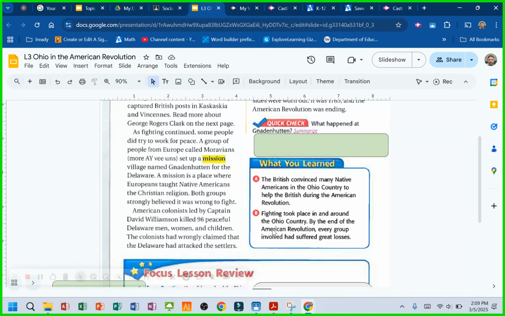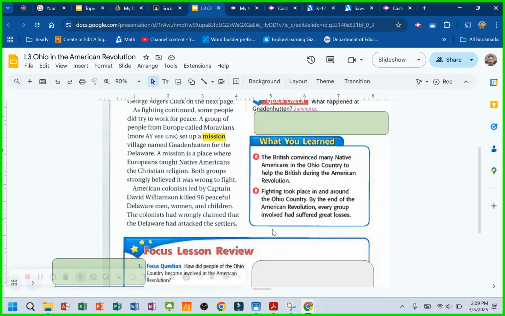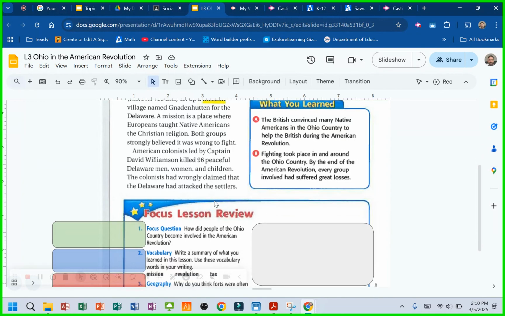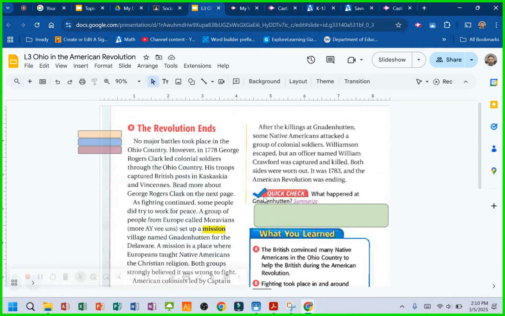A mission is a place where Europeans taught Native Americans the Christian religion. Both groups strongly believed it was wrong to fight. American colonists led by Captain David Williamson killed 96 peaceful Delaware men, women, and children. The colonists had wrongly claimed that the Delaware had attacked the settlers.